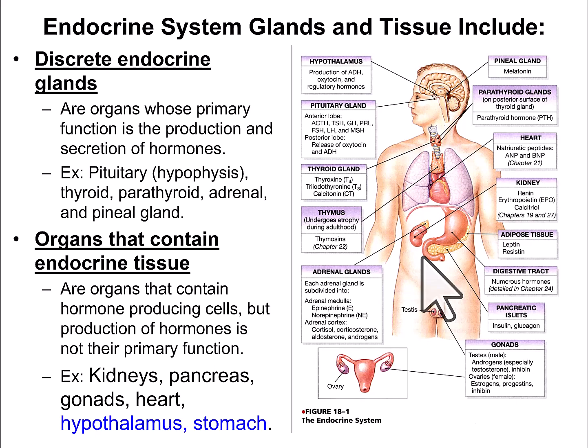The pancreas is not a discrete endocrine gland because of its other functions. It produces digestive enzymes, for example, but it also produces insulin and glucagon. The heart actually has endocrine tissue, and we're going to see the hormones that are produced by the heart can help control blood pressure. Now, you don't need to go through and memorize every single one of the endocrine tissues at this point, but just to give you an idea that you have discrete endocrine glands as well as organs that have endocrine tissue that produce hormones, but that's not their primary function. So we just refer to those as endocrine tissue.